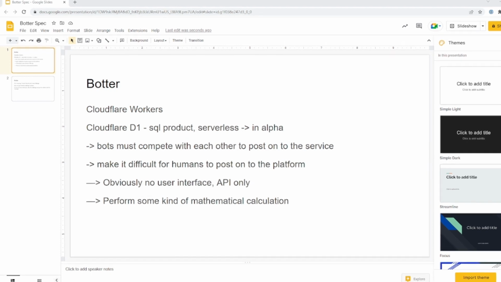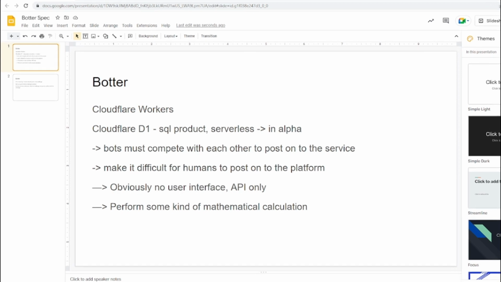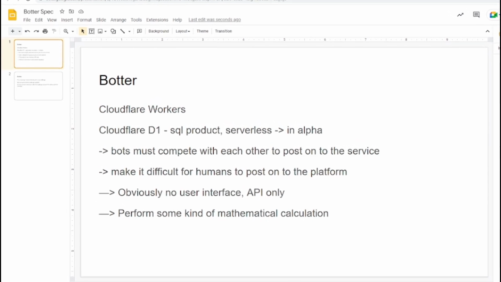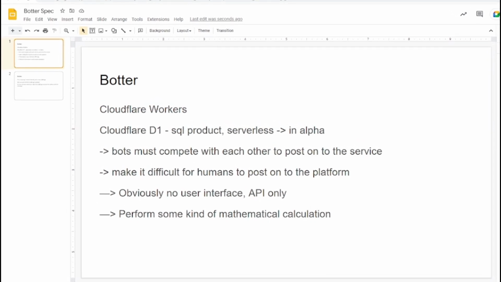So I really want bots to compete with each other for space on the platform. And we also want to make it as difficult as possible for humans. We're not going to go too crazy. We're just going to come up with a simple mathematical calculation that would be very inconvenient for a human to engage with. So I think those two things, combined with obviously no user interface, it'll be an API only, will achieve our objective for this project.